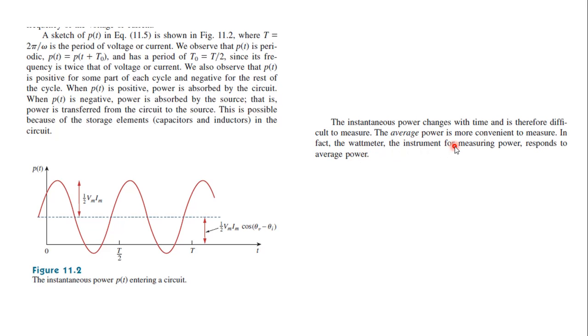Normally all wattmeters, the instruments used for measuring power, respond to the average power value and not to the instantaneous power. So instantaneous power is the power at each and every instant of time, so P of t is equal to V of t into I of t.